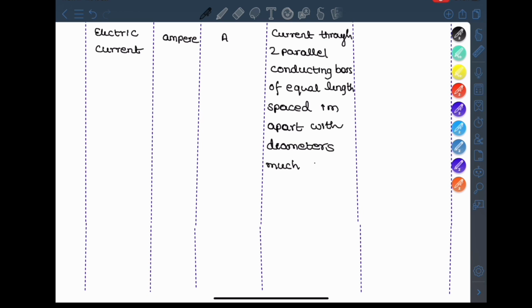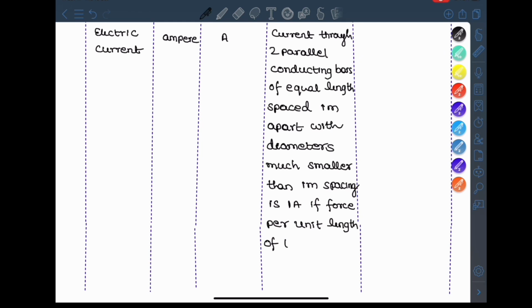So the force should be 2 into 10 to the power minus 7 Newton per meter between the bars. This we are going to learn in detail in second PUC in the moving charges and magnetism chapter.